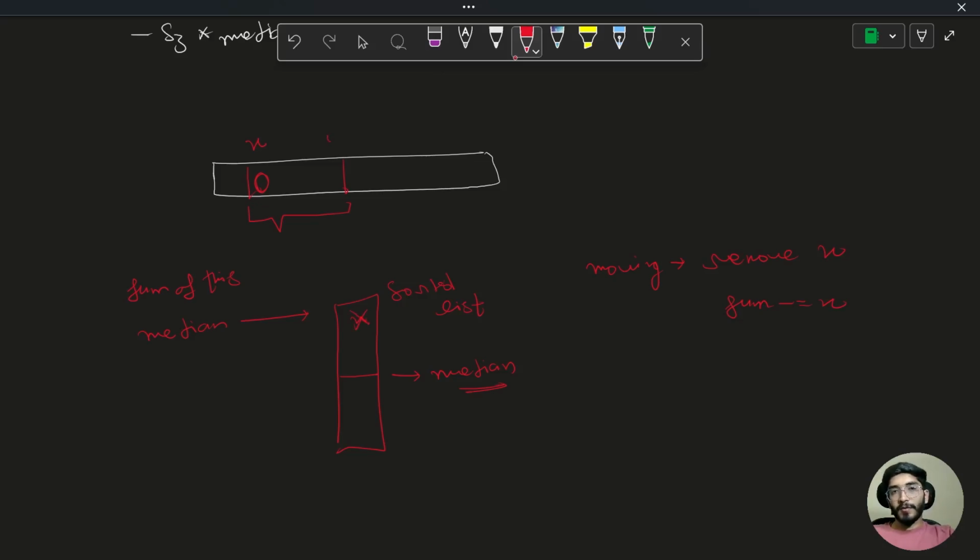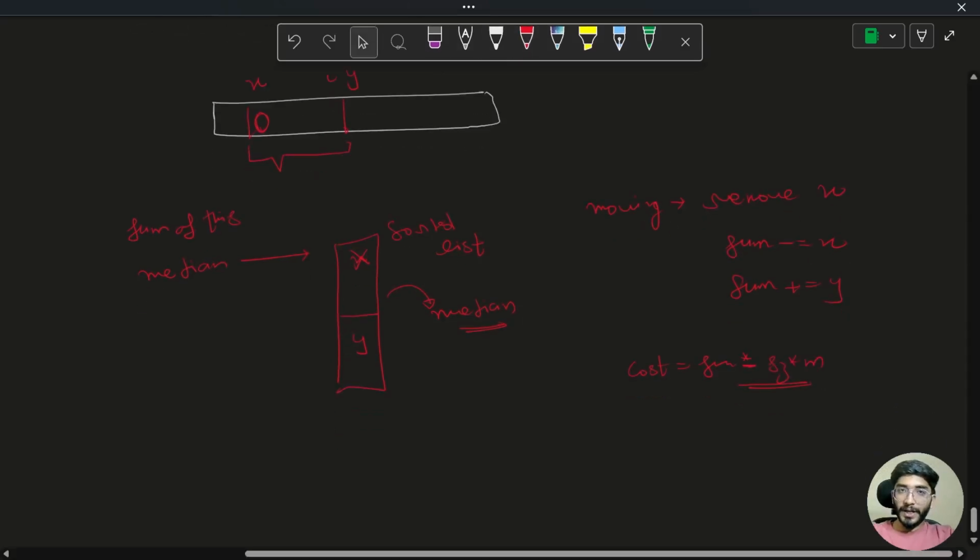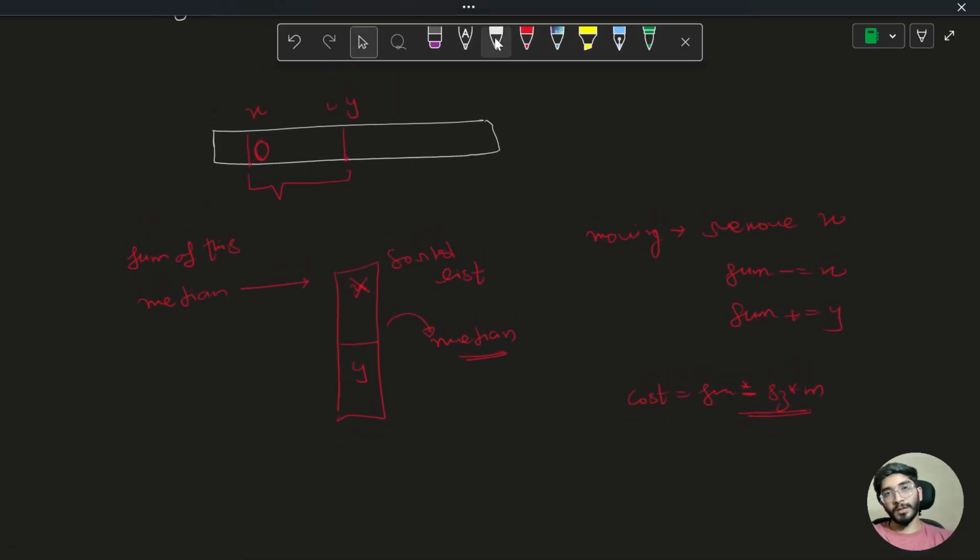After that, if the next element is y, I'll add y to the sum, and then I will put y in my set. My median might change, and then I can easily return my cost as sum minus size into m, which we had just discussed. So this will be the transition while sliding the subarray over the whole array.